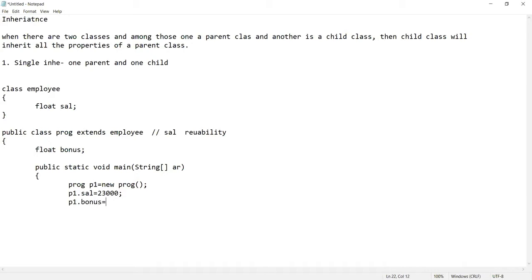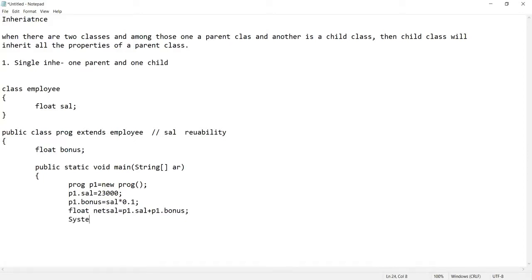Suppose we take some formula for bonus, it is 10% of salary. So salary multiplied by 0.1. So let's declare the net salary then. Let's try to calculate a float net salary. What should be the net salary? p1 dot salary plus p1 dot bonus. This should be the net salary of the programmer, right?